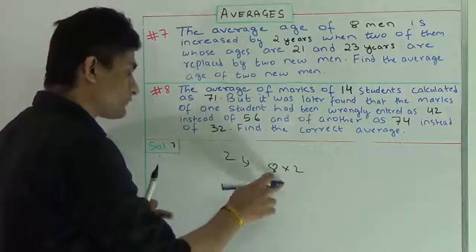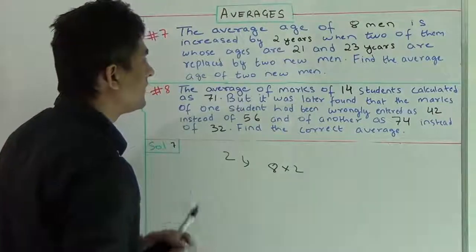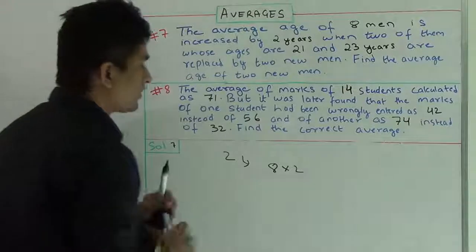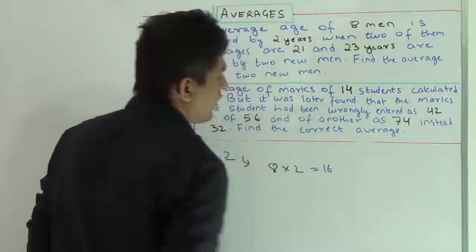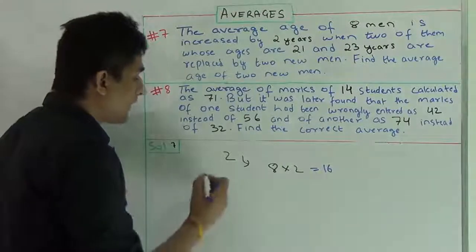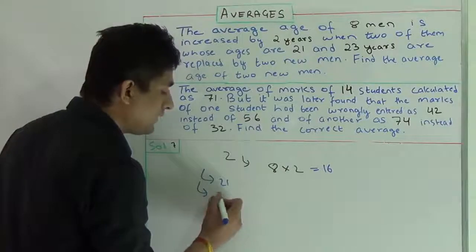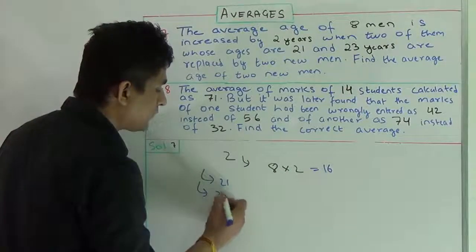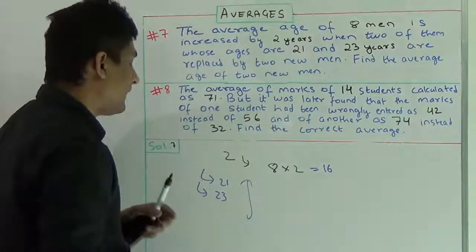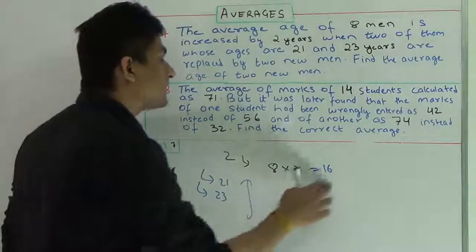This is because of the logic we have learned in the basic video. So the net increase in the sum of the ages of the men is 16 years. But what was the question saying? Two men whose ages were 21 and 23 have left the group, and 2 new men have replaced them, and just because of that replacement, the sum of age has increased by 16 years.